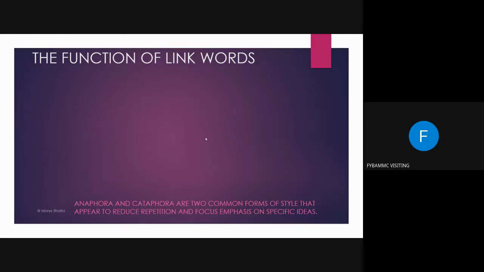Now they are also called pointers, or they are also called markers. Now these tools, anaphora or cataphora, help you to establish the inter-sentence relationship. Now what you will say, what is inter-sentence relationship and what is intra-sentence relationship? So let me now make it clear for you.